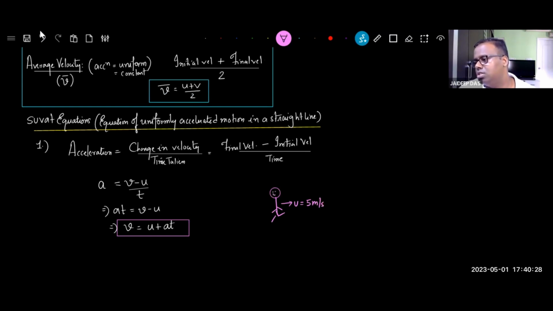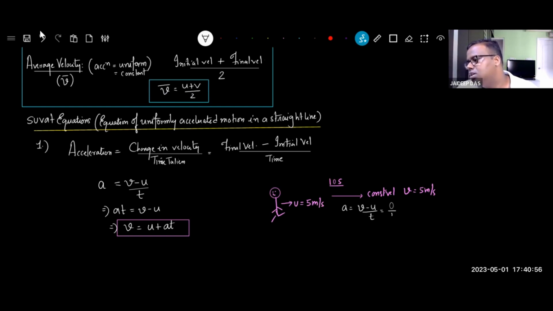Now he has two choices. Either he goes at constant velocity. This is one. In that case, his v will also be equal to 5 meters per second, and he traveled for say 10 seconds, so his final velocity will be 5. Do you understand the story? He started with 5, he ends at 5. Then you would like to calculate what is the acceleration of Vivan. Vivan's acceleration would be v minus u by t. His velocity never changed, so Vivan's acceleration is 0. He has no acceleration in this case. With whatever he started, he's going. This was option number 1.